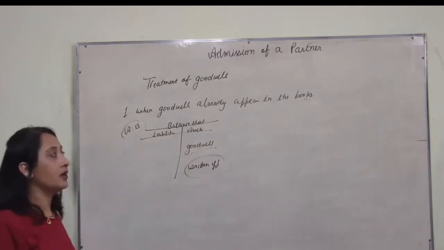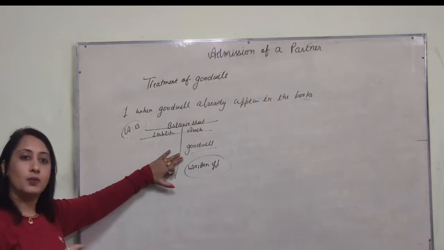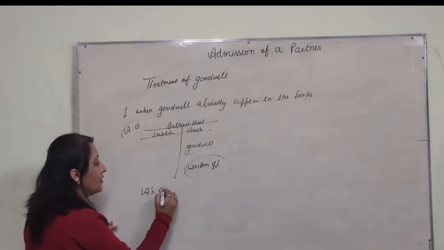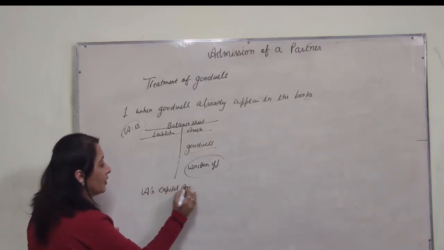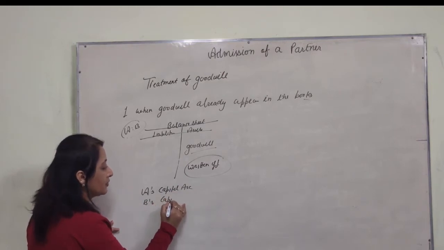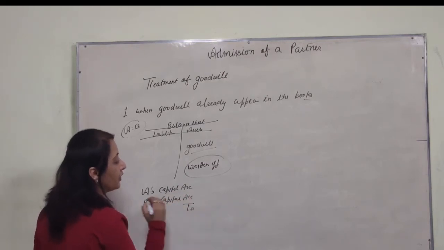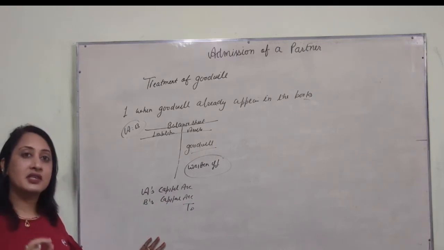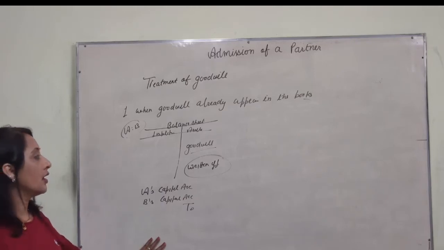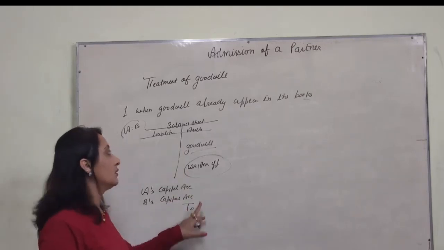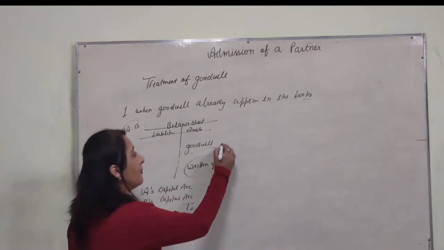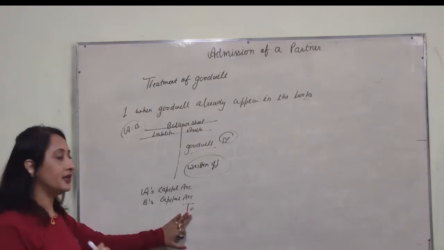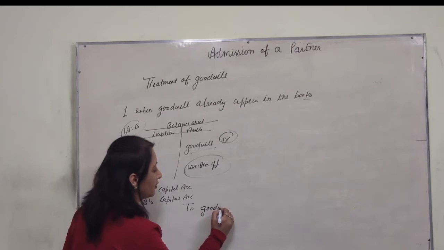हमें इस goodwill को खत्म करना है जो books में already appear हो रही है. तो what will be the entries? All partners are there. A's capital account, B's capital account to goodwill. As you know, you have already read in class 11, हम किसी भी चीज को अगर खत्म करना है, write off करना है, तो हम उसके balance को opposite करते हैं. Goodwill is on the asset side, it has a debit balance. Now we want to write off, हम इसको खत्म कर रहे हैं तो it will be credit to goodwill.